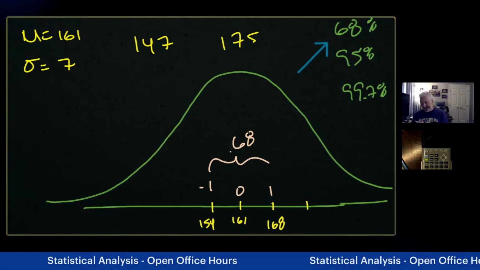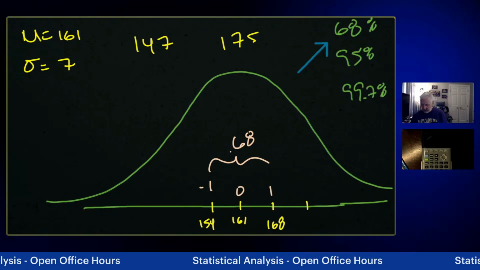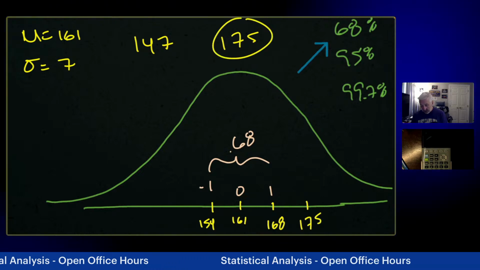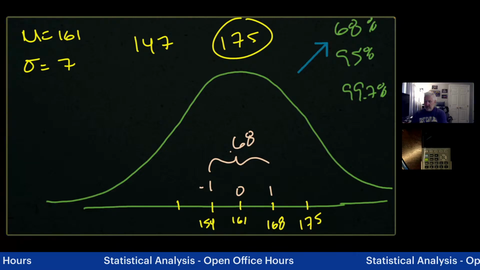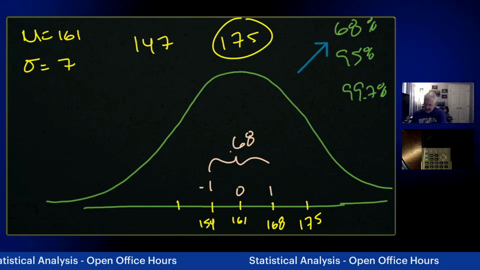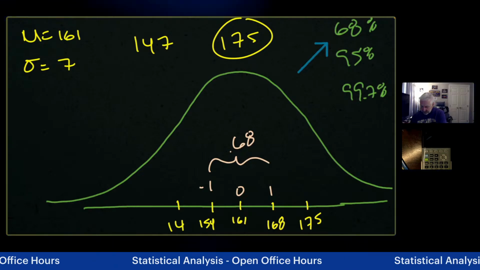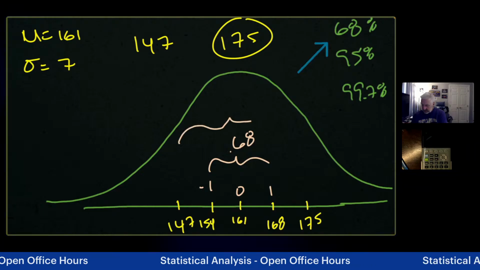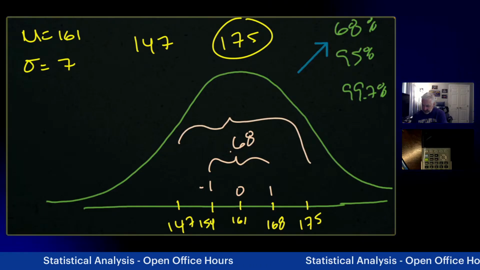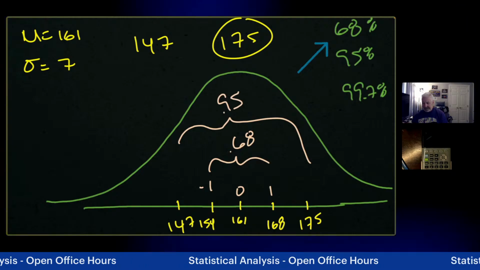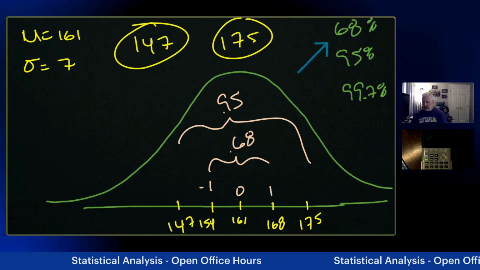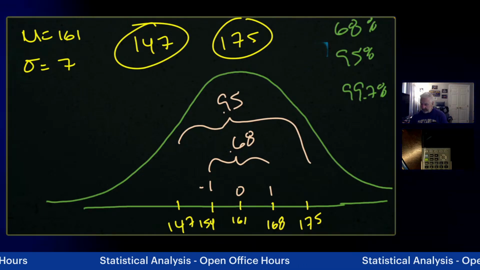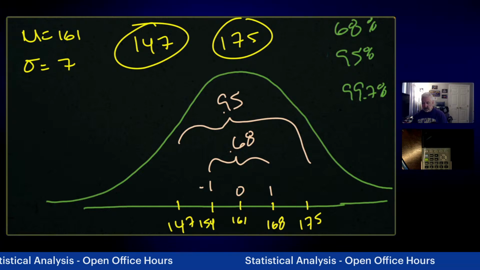So if I go out 2, I got to go 7 more. So that's 170 plus 5. So I'm going to have 175. Well, that's one of my numbers. And if I go down here, if I go down 4, 5, 6, 7, that's 147. So that's easy. So the percentage of our data that falls within 2 standard deviations is 95%. And that 147 and 175 is what we're looking for. So the answer to that one would be 95. Easy so far.